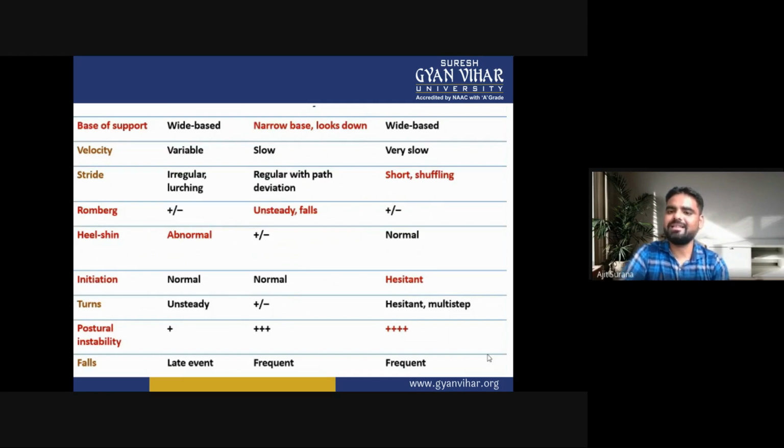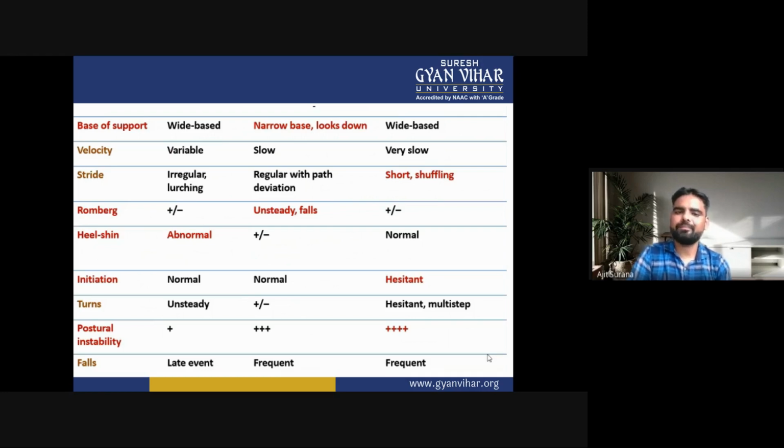Cerebellar, sensory ataxia and frontal ataxia. First, the base of support. In cerebellar ataxia, the base of support of the patient is wide based. In sensory ataxia, it is narrow based and the patient looks down. In frontal ataxia, it is wide based, same as cerebellar ataxia.